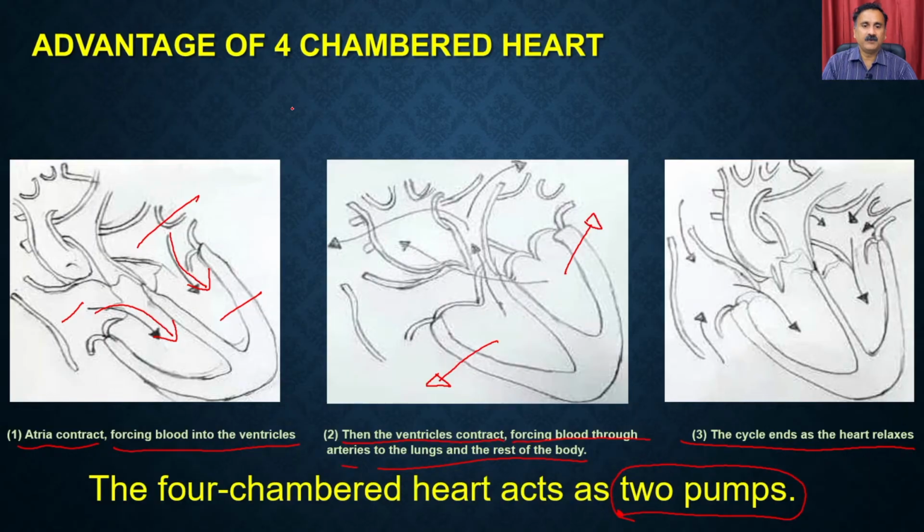So that's how you can say that in the four chambered heart you have actually made two different pumps. You have a pump related to the atria, where you have the flexibility of contraction as well as relaxation of the atria, and you can also have the pump with the contraction and relaxation of the ventricle. That's how a four chamber heart is two pumps. So you can coordinate both functions, and the filling of the liquid and the releasing of the liquid can be separated from each other.